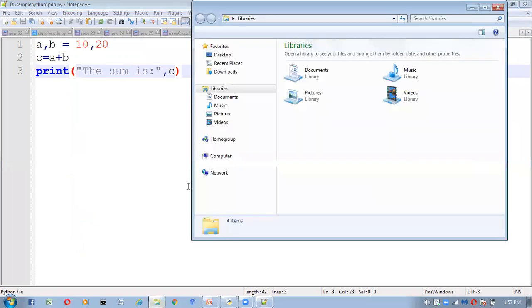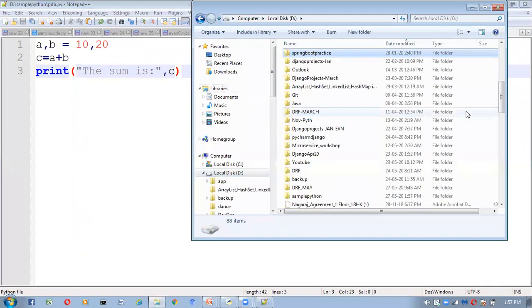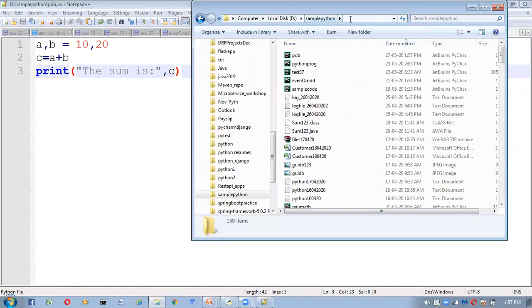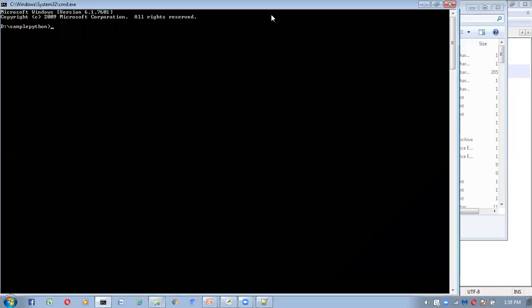Inside the D drive, I have a sample Python folder, and inside this I saved my program. Now go to here. We got it.